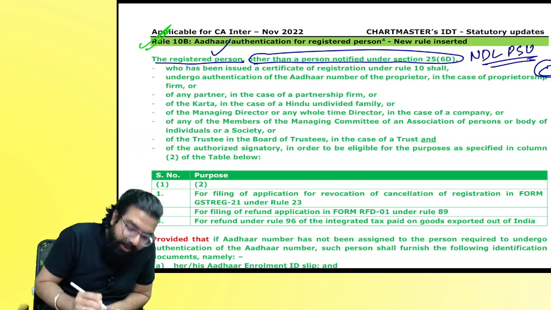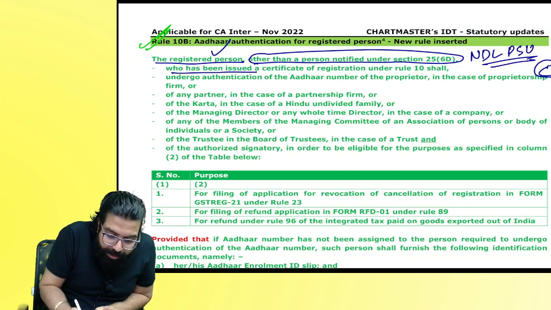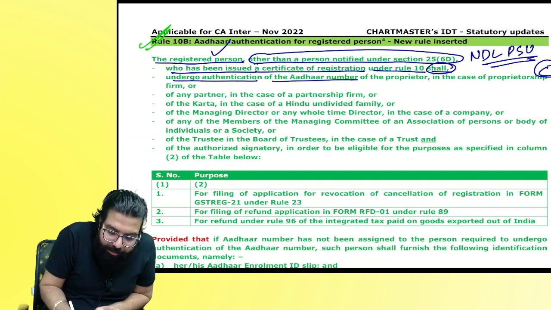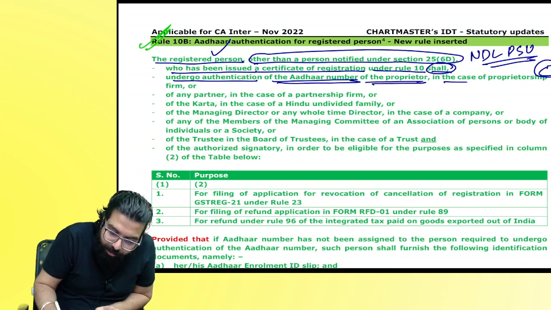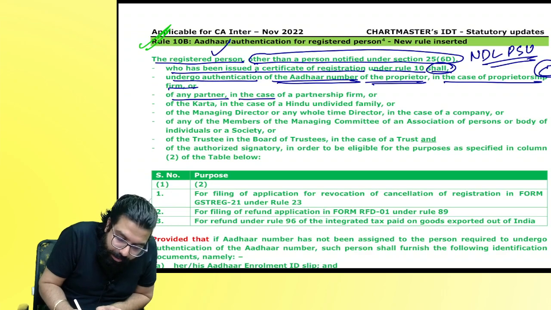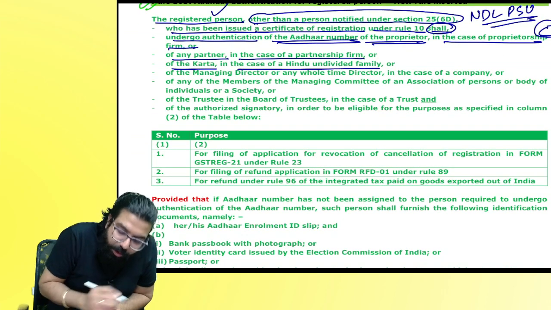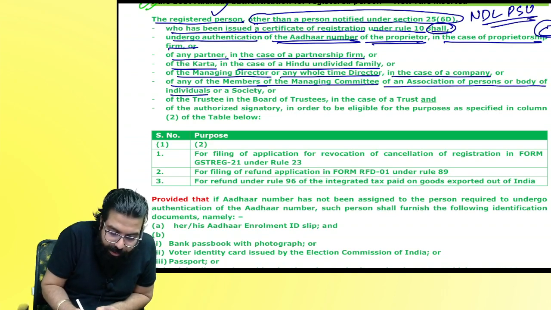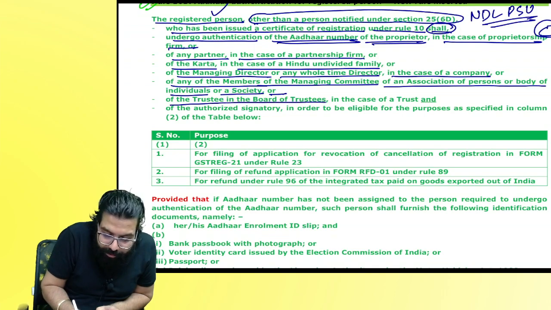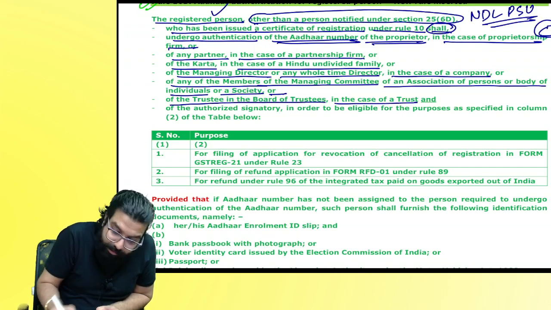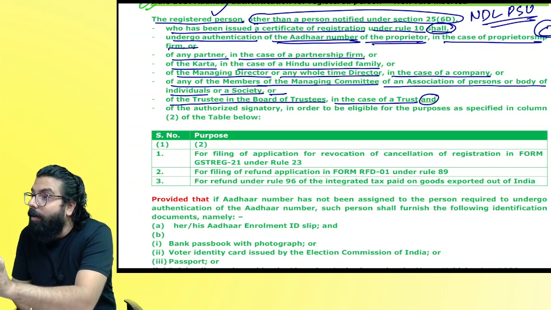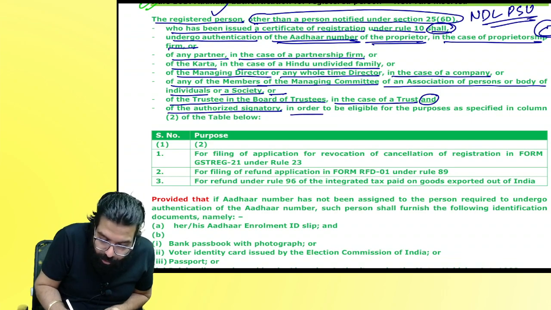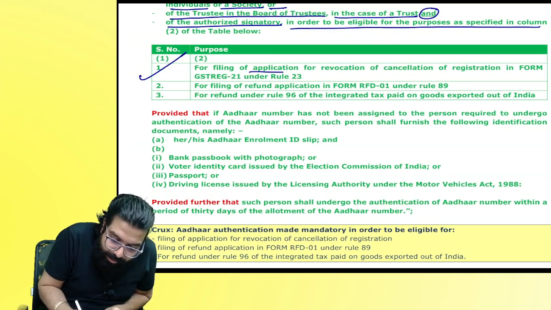Other than these people, whoever is required Aadhaar authentication, who has been issued a registration certificate under rule number 10, shall, means it's mandatory now to undergo authentication of Aadhaar number of the proprietor in case of proprietorship firm, of the partner in case of partnership firm, Karta in case of Hindu undivided family, managing director or whole-time director in case of company, any of the members of managing committee of association or body of individual or a society, or of the trustee in the board of trustees in case of a trust, and the authorized signatory, in order to be eligible for the purpose of what? Filing revocation application.